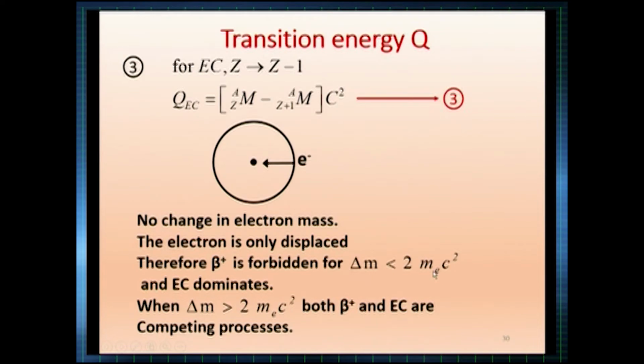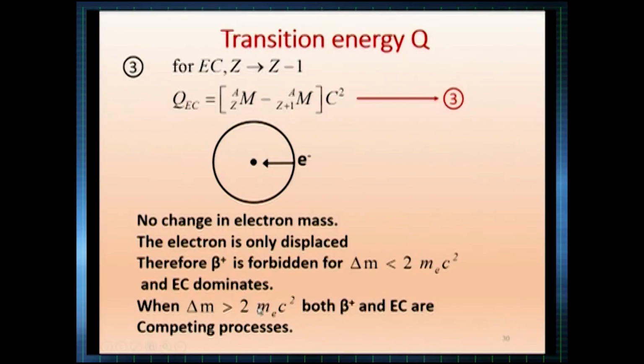When it is forbidden, the electron capture will dominate. Why does it dominate? The nucleus, which is proton rich, wants to quench one of the charges. So it wants to emit one beta plus particle, but there is a condition imposed. All the same, it is very terribly wanting to reduce one charge, so it will pull one electron. Therefore, when delta m is smaller, beta plus is forbidden, and electron capture will dominate.